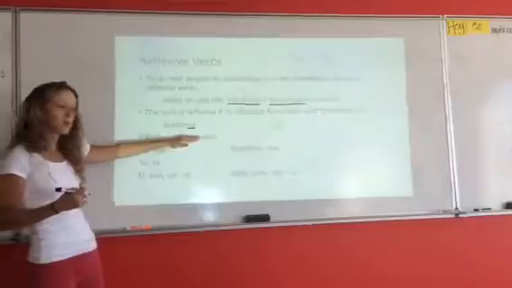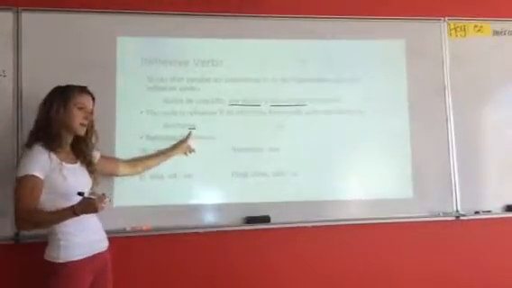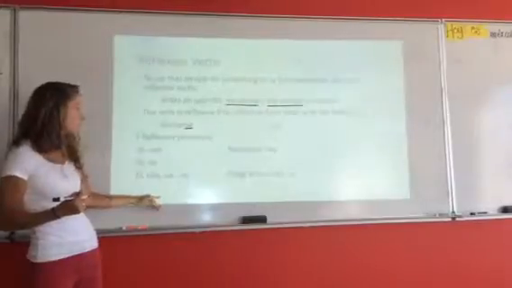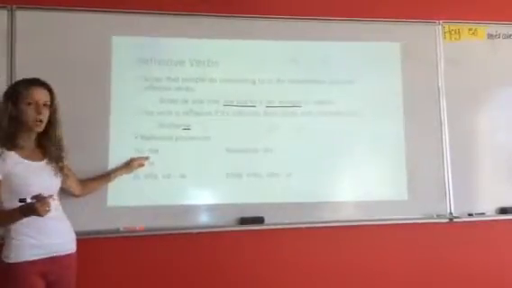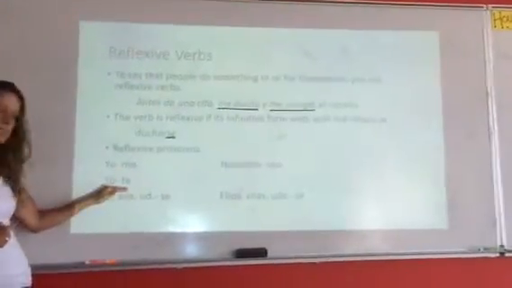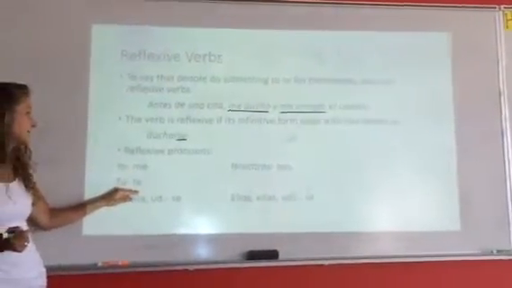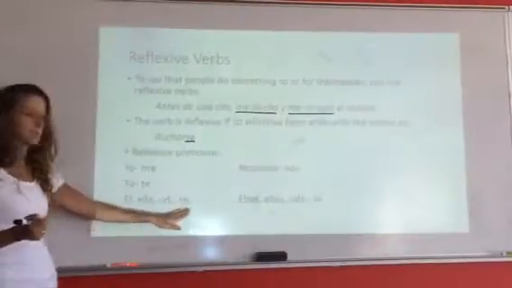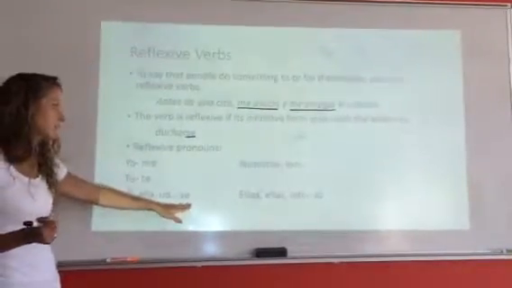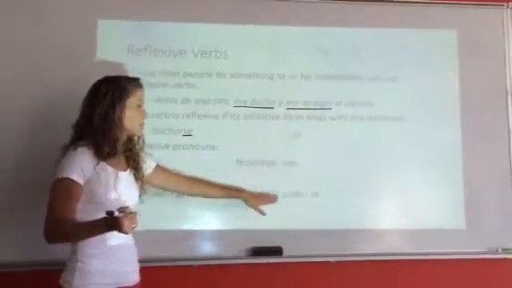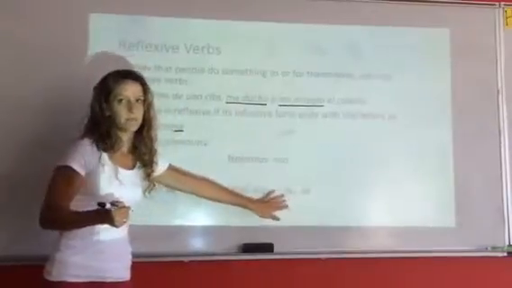Our reflexive pronouns, which is what this se is, change depending on how we conjugate. So here are our options. If the subject is yo, the reflexive pronoun is me. If the subject is tú, the reflexive pronoun is te. If the subject is él, ella, usted, the reflexive pronoun is se. Nosotros, nos, and ellos, ellas, ustedes, se. Okay?